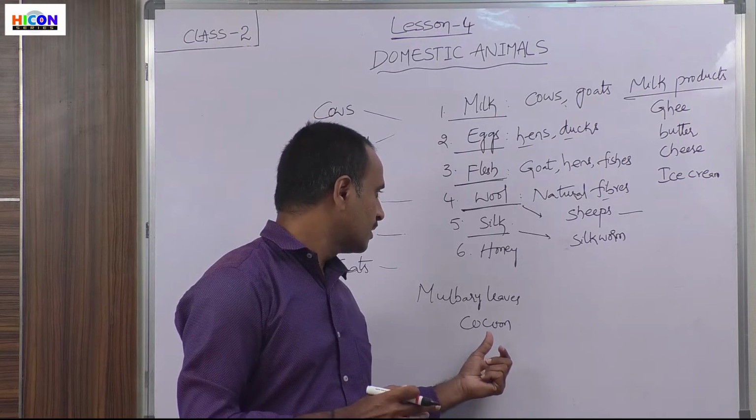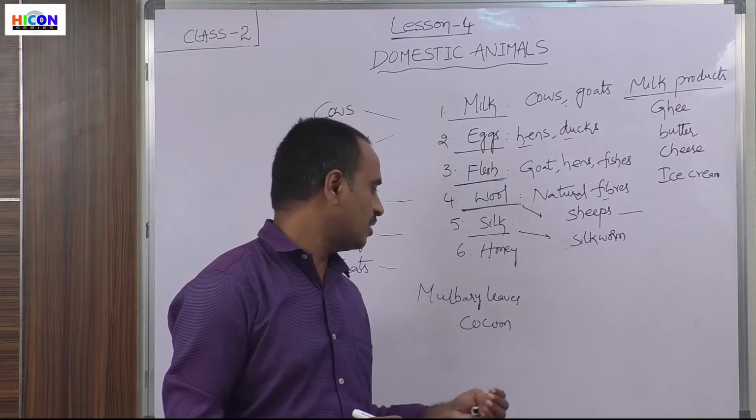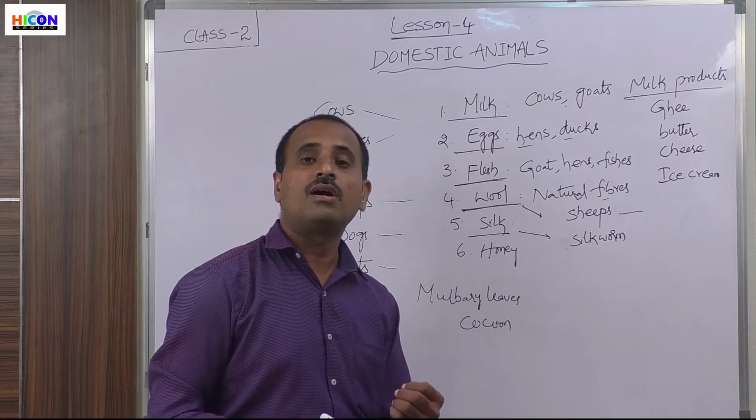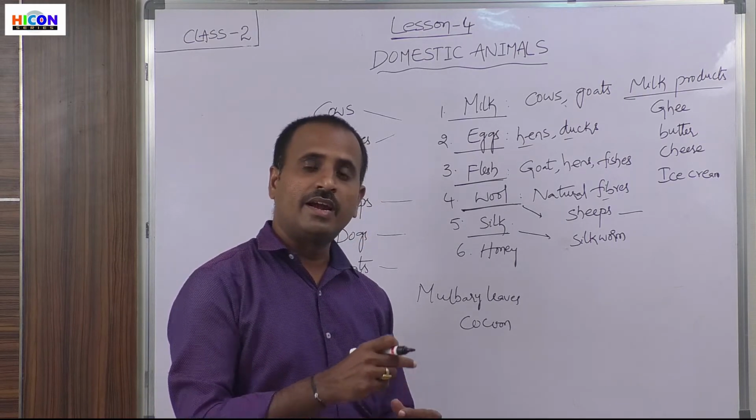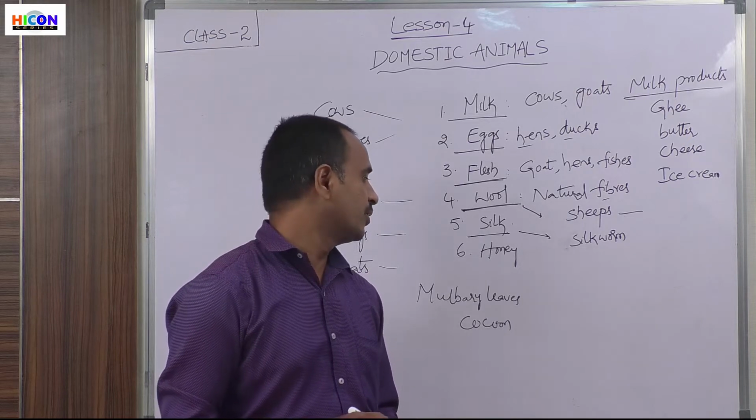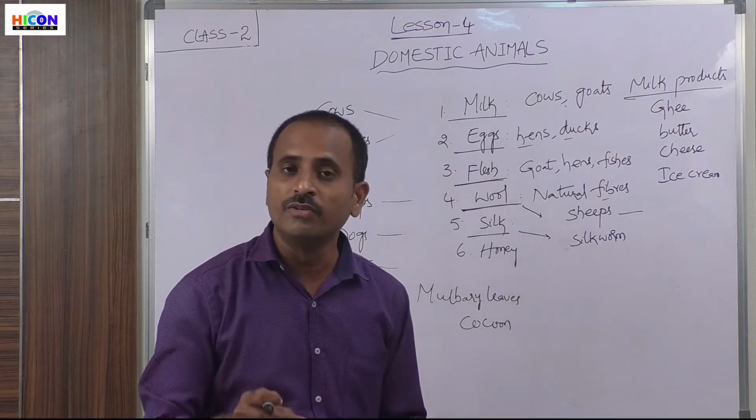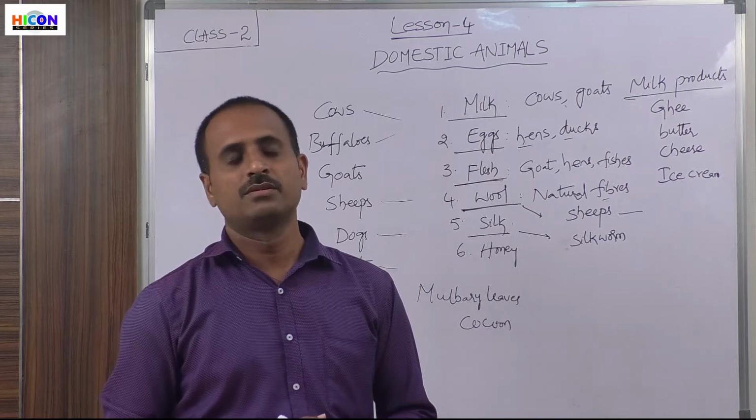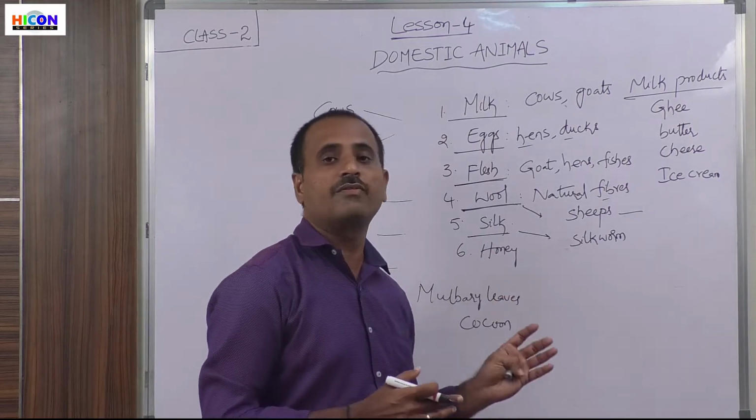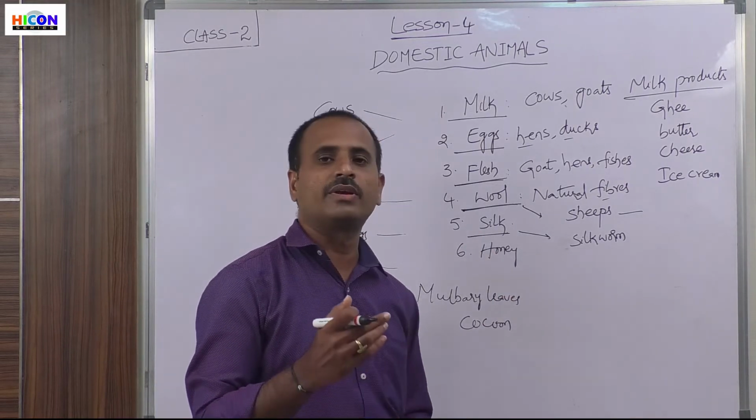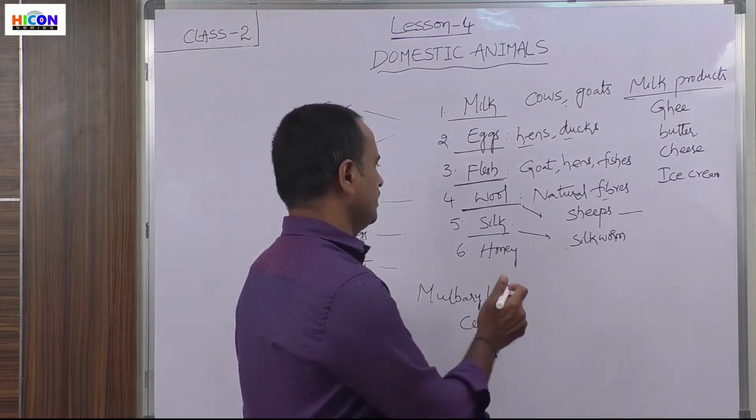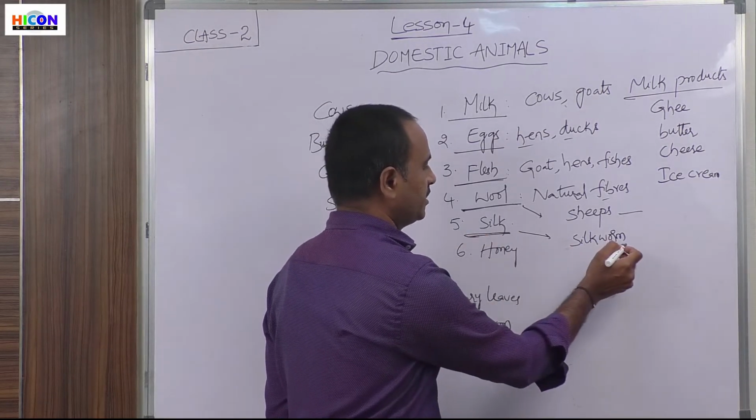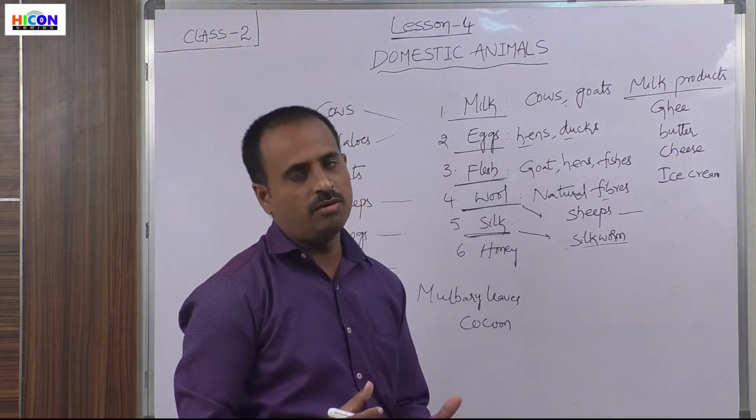The fibers obtained from the cocoon are wound on wheels, and they are sent to factories. By using these silk threads, they weave different types of clothes. The clothes made up of silk are very costly, but they look very attractive. So children, this is silk. We obtain the silk from the silkworm.